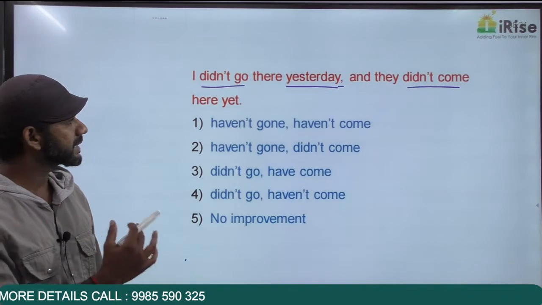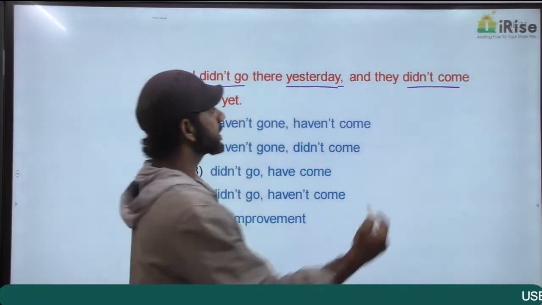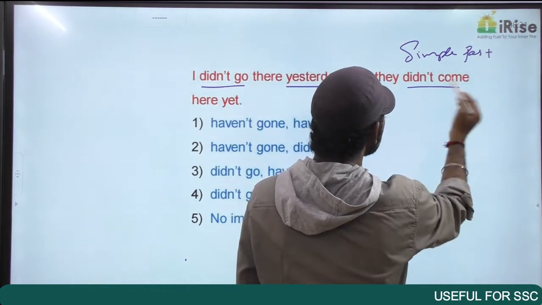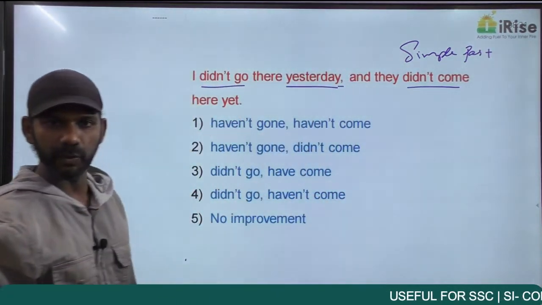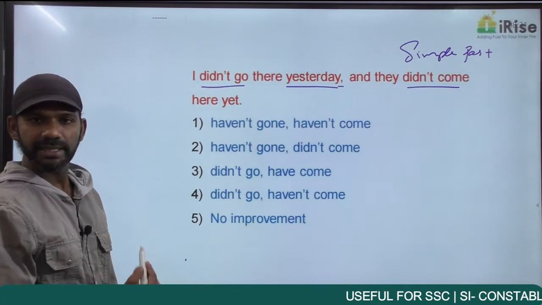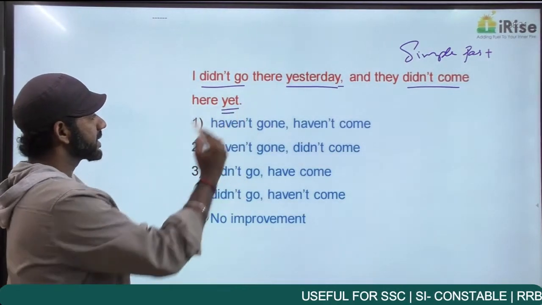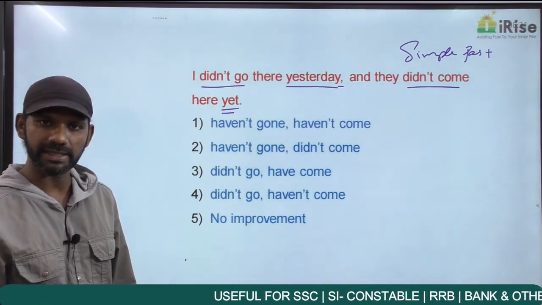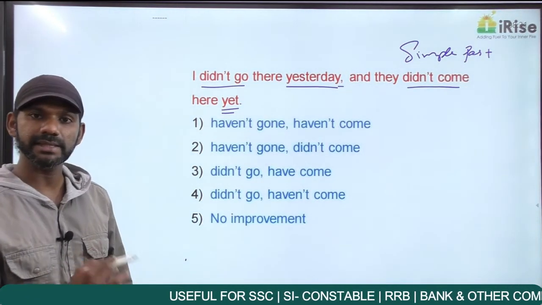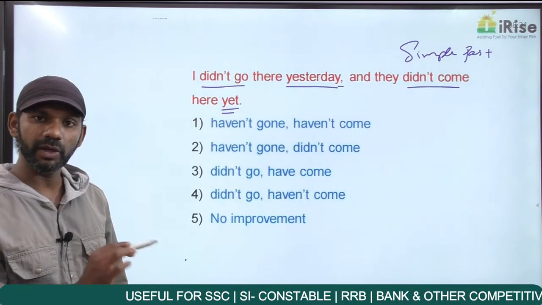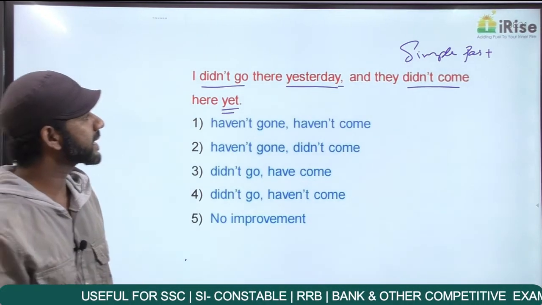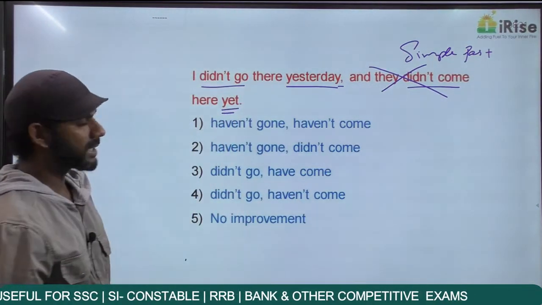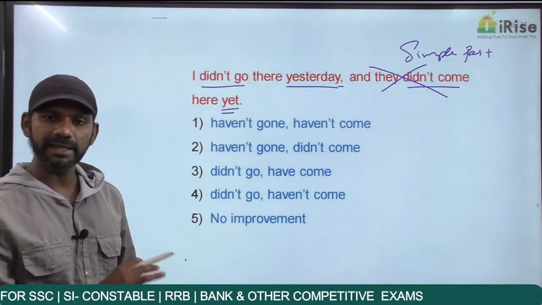And they didn't come here yet. Didn't come is simple past tense. Did is V2 and didn't come is did plus V1, simple past. And they didn't come here yet. As I told you, yet appears in the present perfect tense. Didn't come is simple past tense, yet cannot appear in the simple past tense. So the second idea is grammatically wrong. The first idea is grammatically correct. The second idea is grammatically wrong.